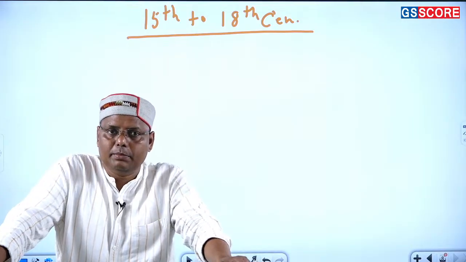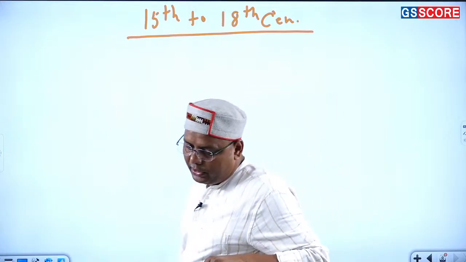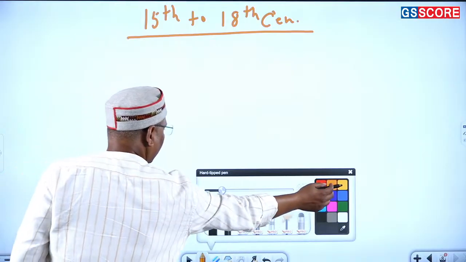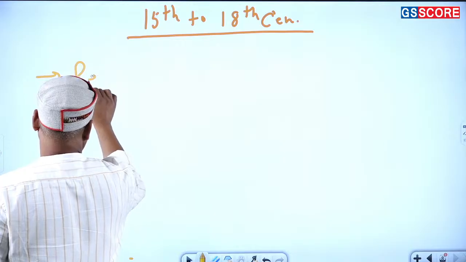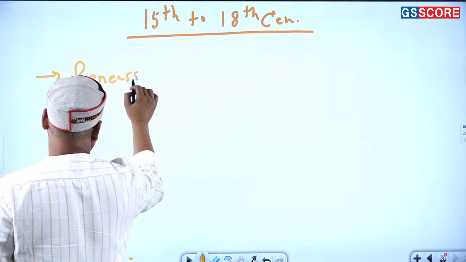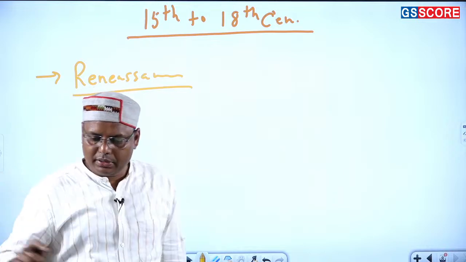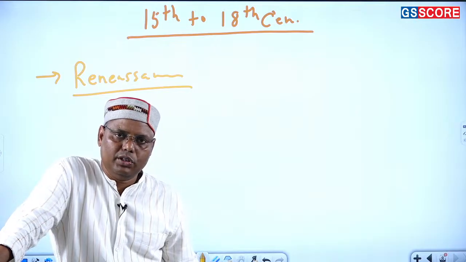So basically, in which particular period is this perception changing? It is changing between the 15th and 18th century, fine. Now what is the reason? What is the main reason because of which it is changing? First of all, I would like to talk about the Renaissance. The Renaissance is one of the primary reasons because of which the perception of history is changing.